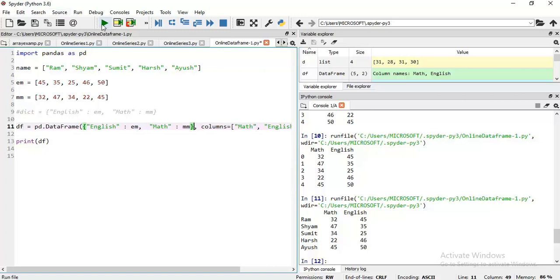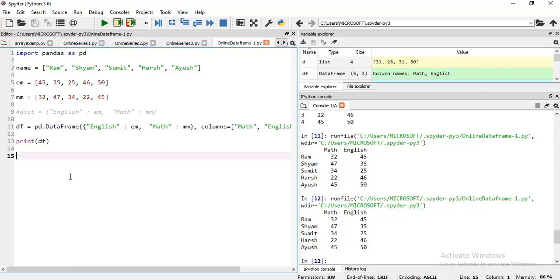This is also a method, with the same output. It depends on you whether you first declare a dictionary and then pass it as a parameter, or directly create the dictionary inside the pd.DataFrame function.